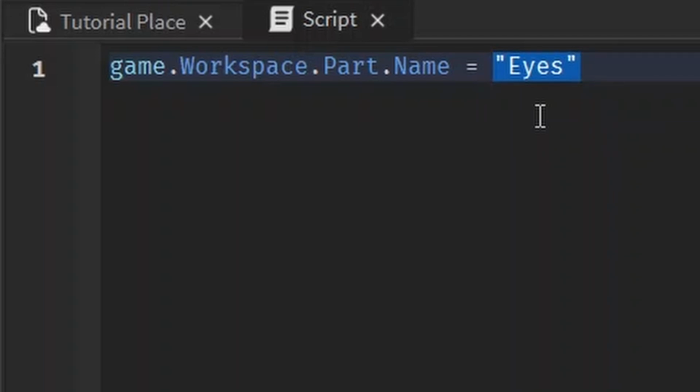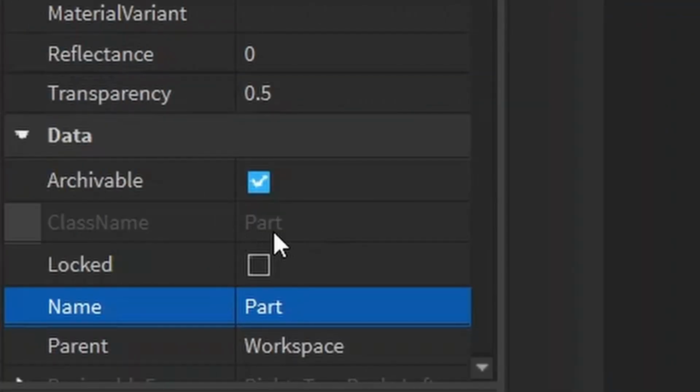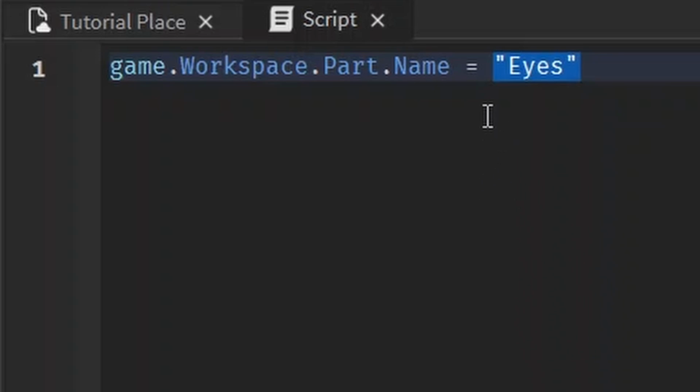We can change most properties. The ones we can't, like ClassName, are grayed out. This is a read-only property. But for now, let's only focus on the ones that we can change. The Transparency property takes in a number 0 through 1, as I explained in the properties video. So obviously we can change this using a script and it'll take in a number.